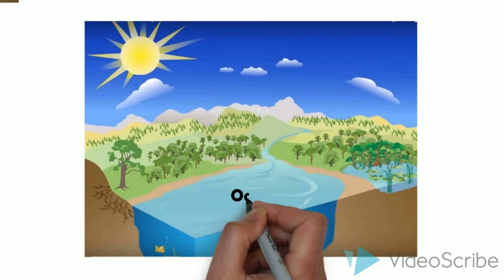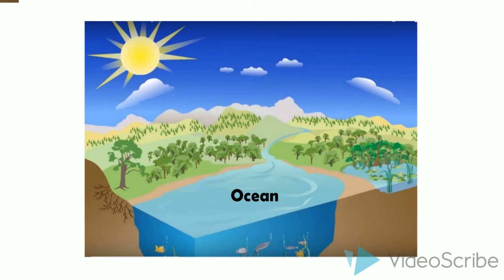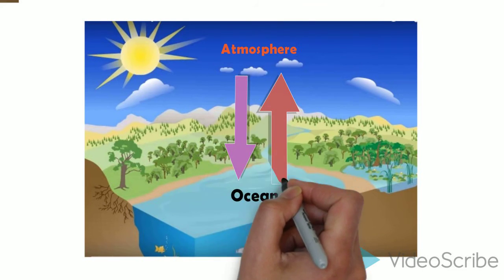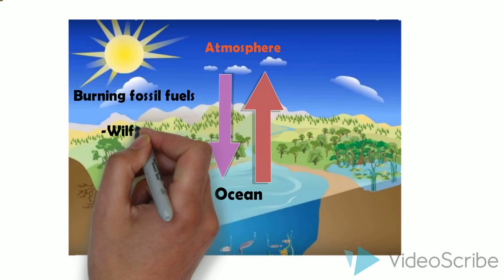Ocean water absorbs CO2 from the atmosphere but also releases this carbon dioxide back into the atmosphere. All these parts should be in balance, but people's activities are disrupting the cycle and knocking it out of balance.